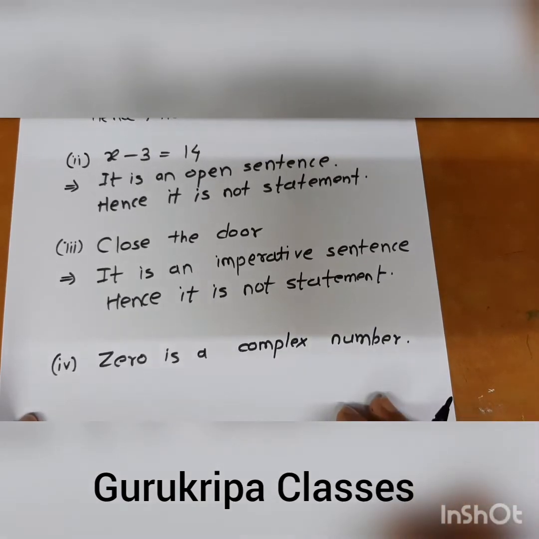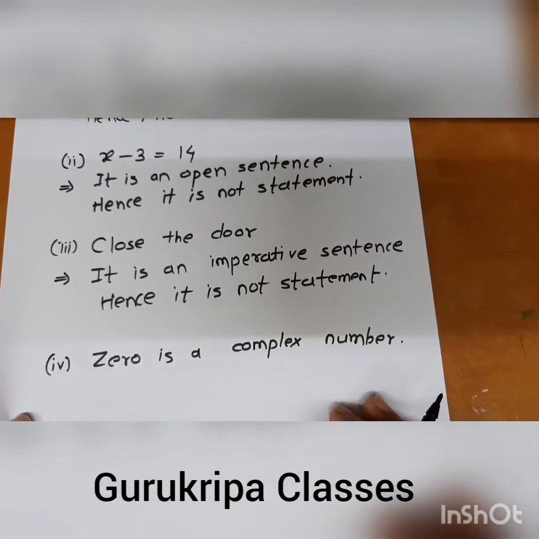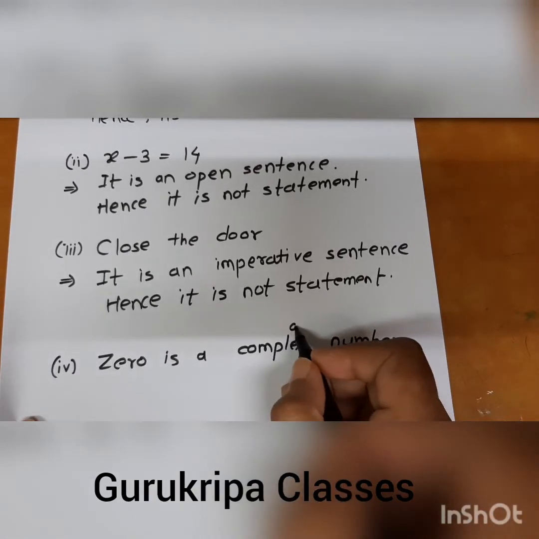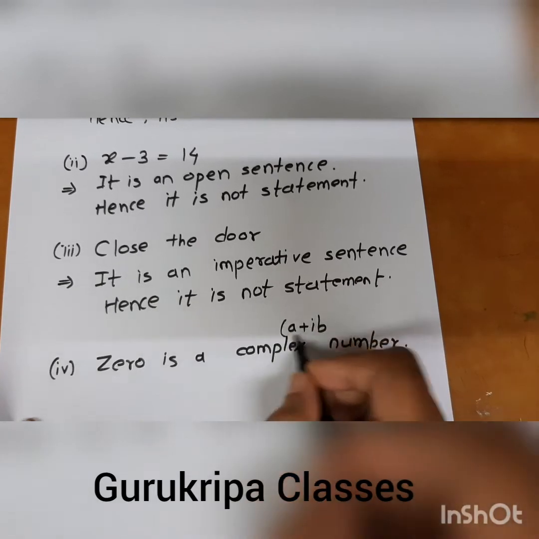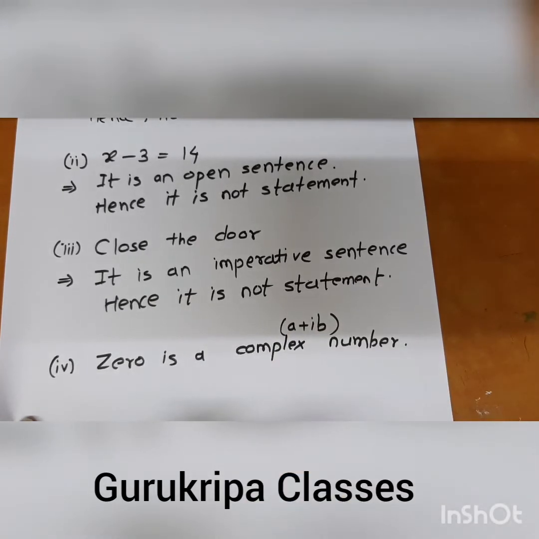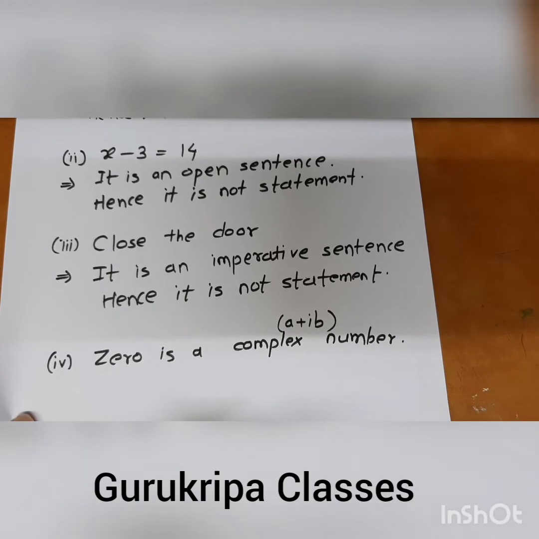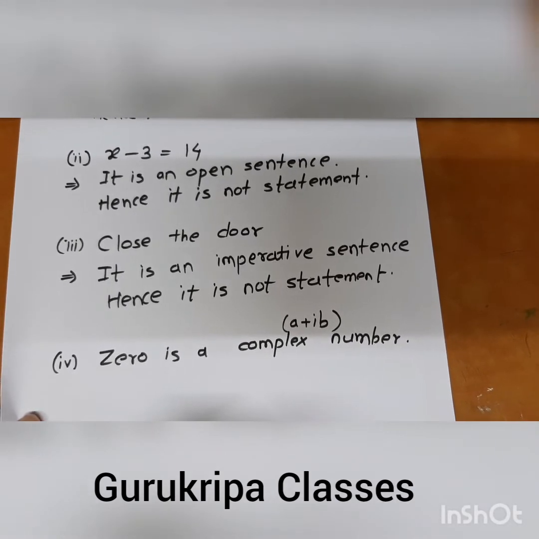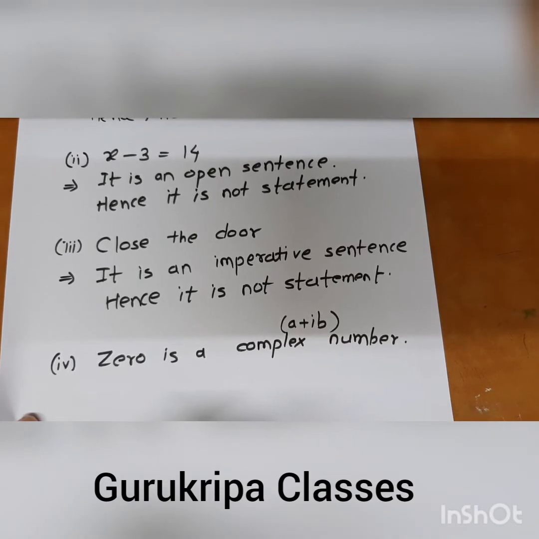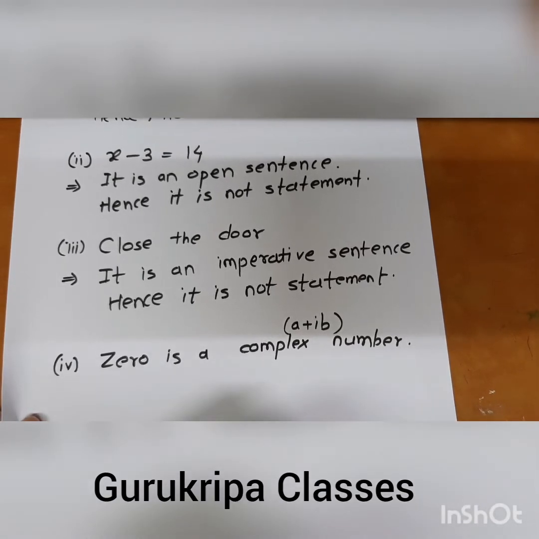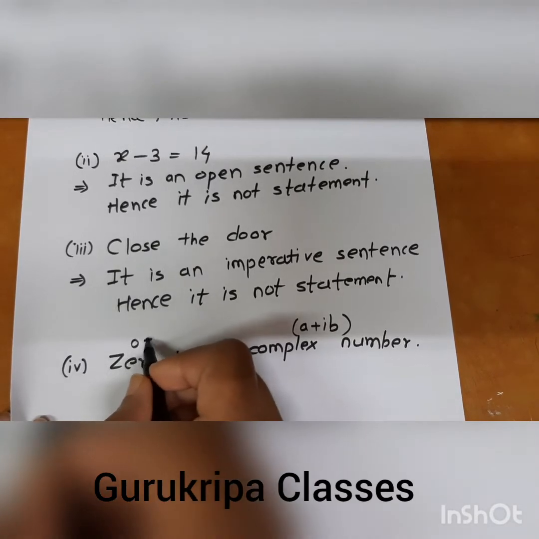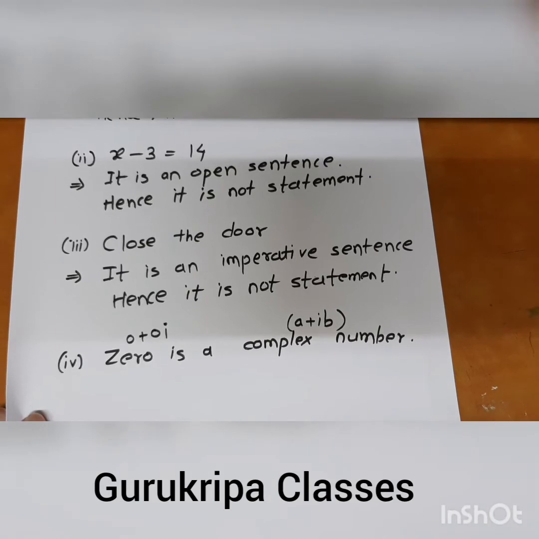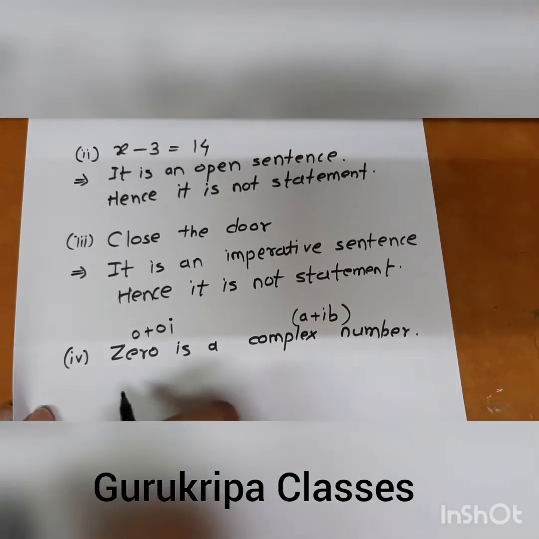Next, 0 is a complex number. So what are complex numbers? You have already learned in 11th standard. Any number which can be written in the form a + ib is called a complex number. Can we write 0 in the form a + ib? Because 0 is a real number, we can write any real number in complex form, like 0 as 0 + 0i.